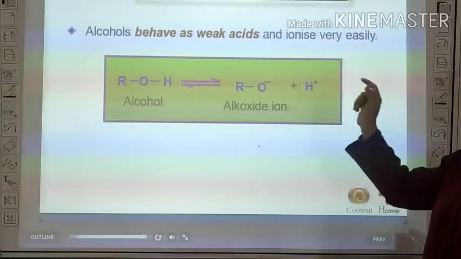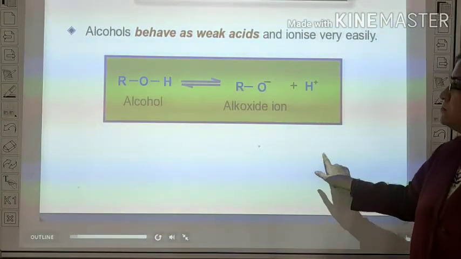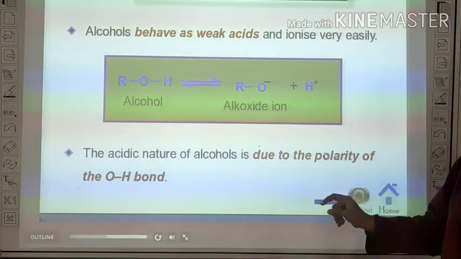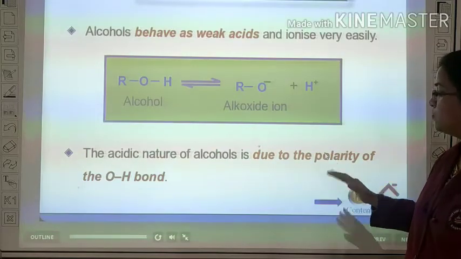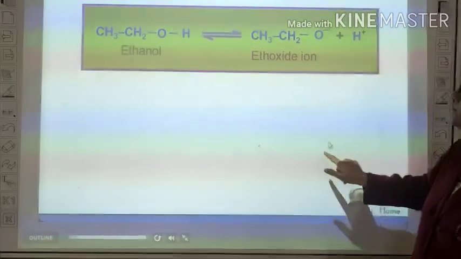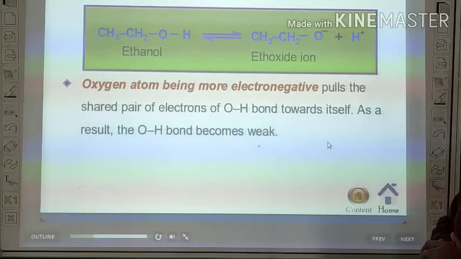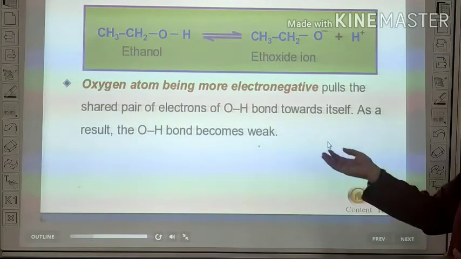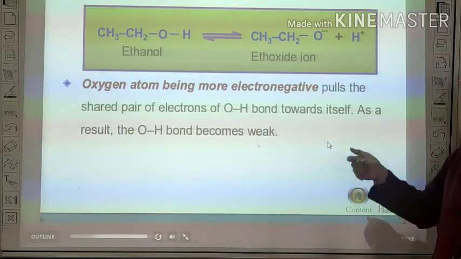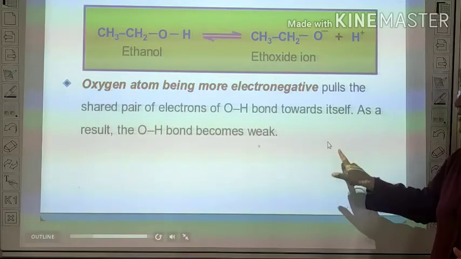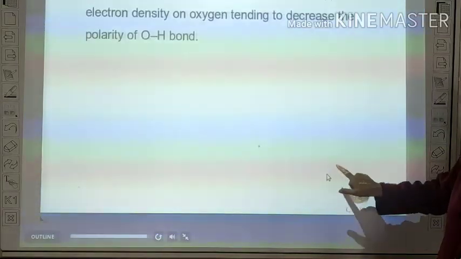Alcohol behaves as a weak acid and ionizes very easily. The acidic nature of alcohol is due to the polarity of the OH bond. The oxygen atom, being more electronegative, pulls the shared pair of electrons of the OH bond toward itself. As a result, the OH bond becomes weak and they easily donate a hydrogen ion.